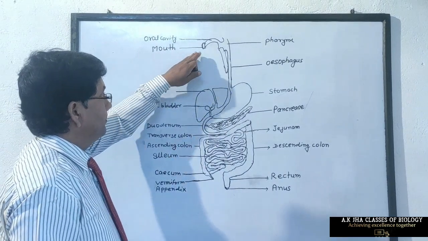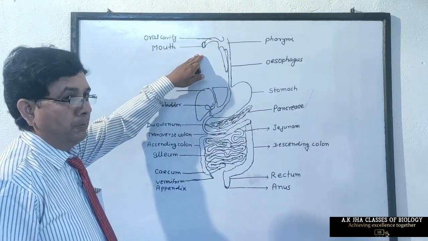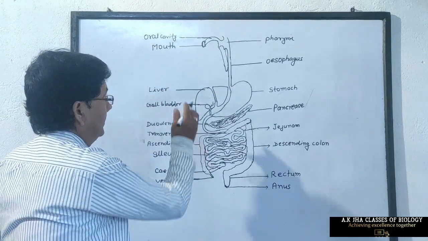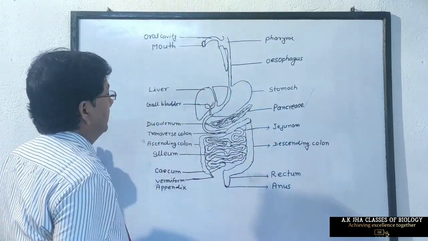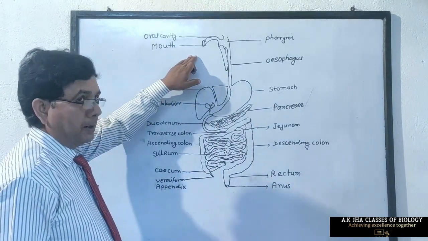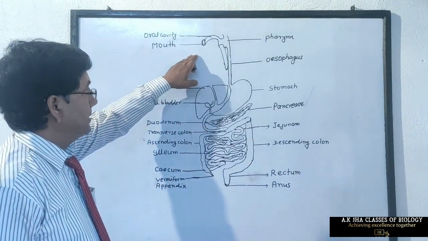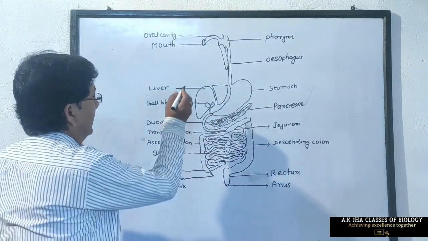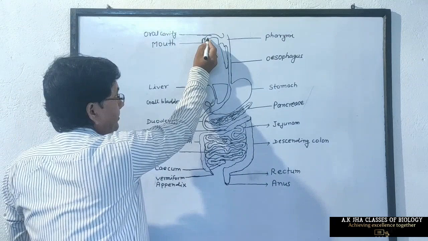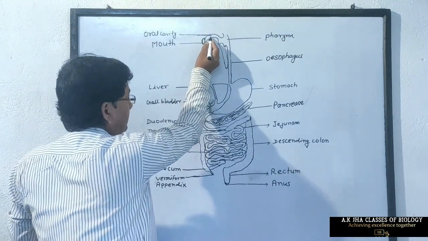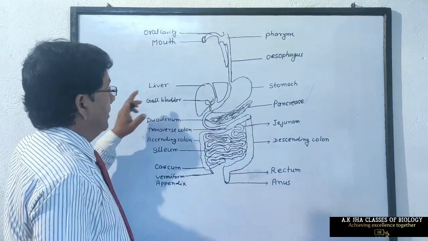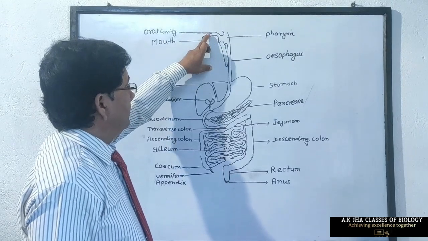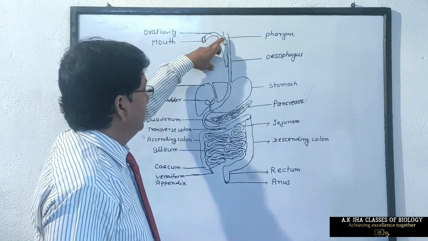The food enters in mouth. We take food from our hand and drop it into mouth. Teeth help in mastication of food. Tongue mixes saliva in food, and in oral cavity food is masticated and saliva is mixed with food. Tongue also takes taste of food, then food is engulfed into the pharynx.